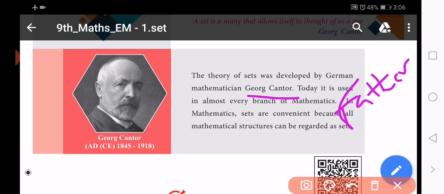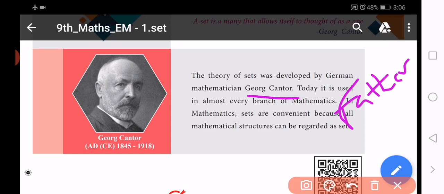So object means, we use many things in our life. For example, books, flowers, numbers, and so on. So we deal with a group or a collection of objects.